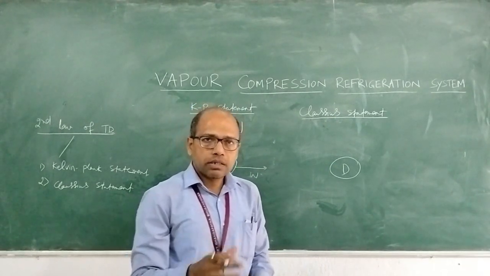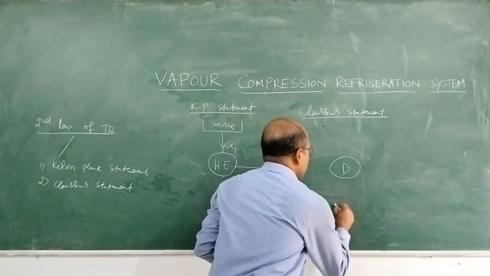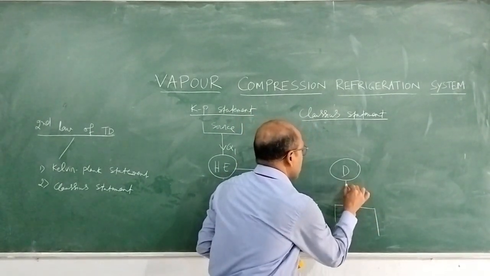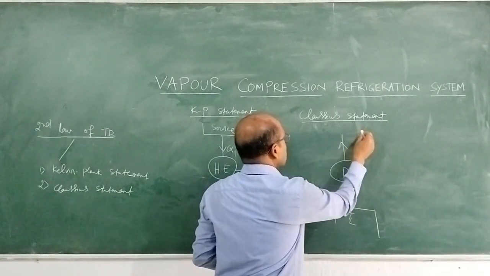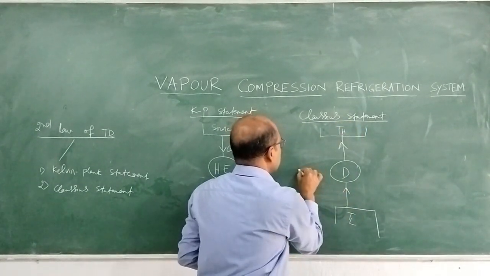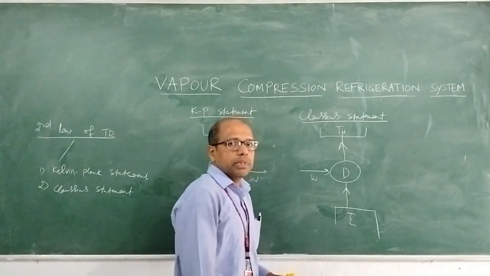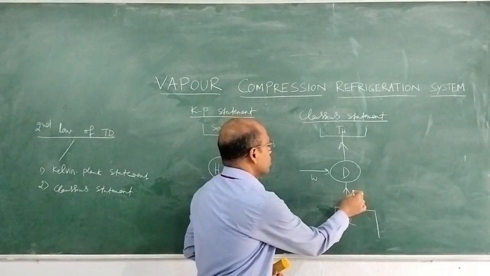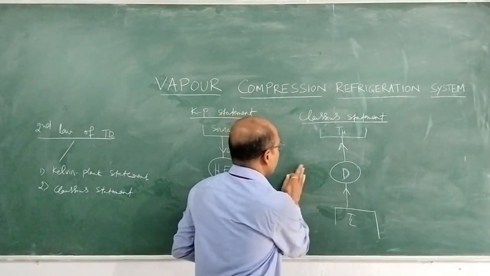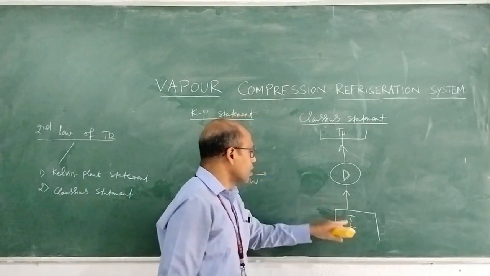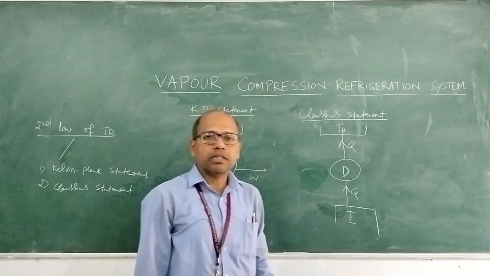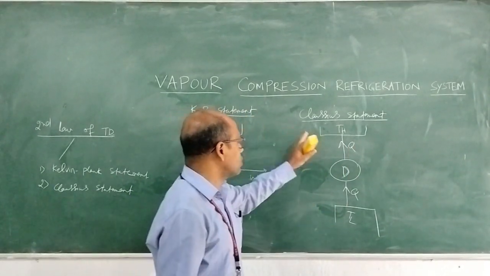It takes heat from the low temperature reservoir at TL and transfers it to the high temperature reservoir at TH without any effect. This type of device is impossible. For this, we require some work. Without any work input, transferring heat from the low temperature reservoir to the high temperature reservoir cannot be possible. This is the Clausius statement.